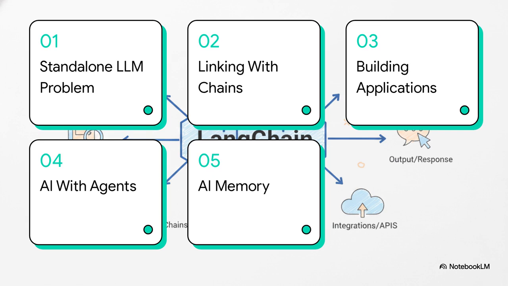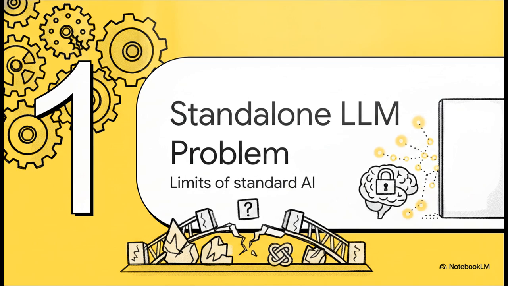Today's explainer is broken down into 5 key areas. First, the standalone LLM problem. Second, linking ideas with chains. Third, building the application. Fourth, empowering AI with agents. And finally, giving your AI memory. All right, section 1, the standalone LLM problem, looking at the limits of standard AI.